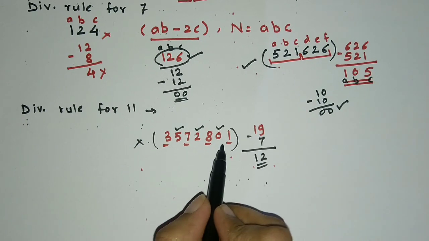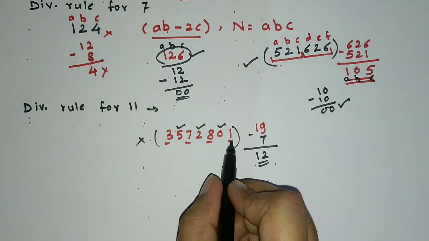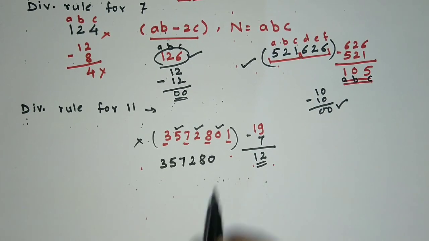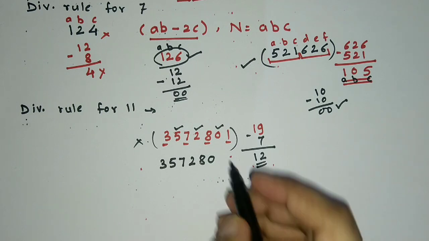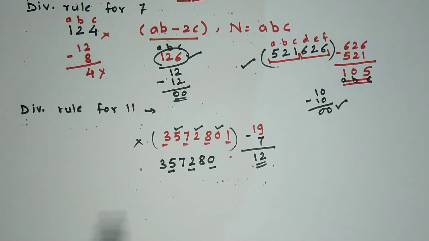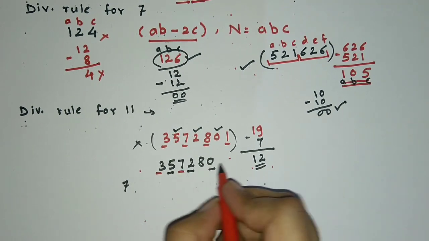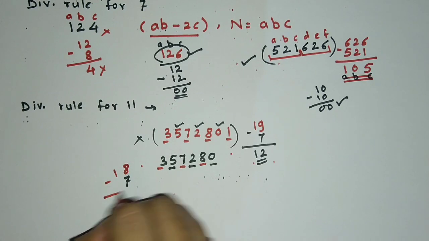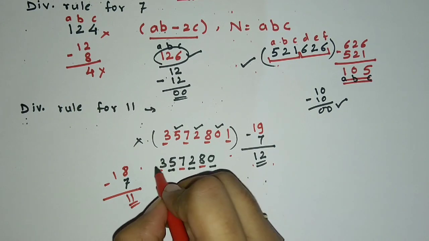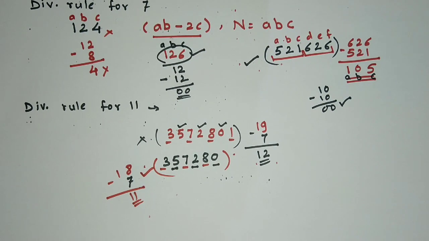Now, if I get this number as 357,280. Then now let's see what it returns for this number. 0 plus 2, 2, 2 plus 5, 7, it's 7. And now let's add this. 3 plus 7, 10 plus 8, 18. What is that difference? It's 11. And yes, 11 is divisible by 11 and hence this number is completely divisible by 11. Okay, I hope you understood this.